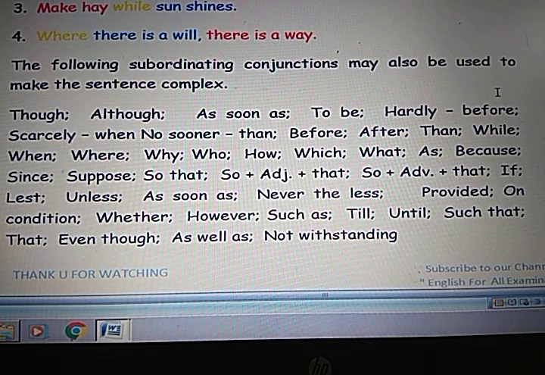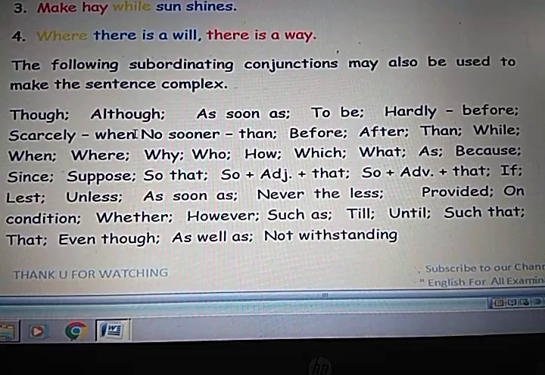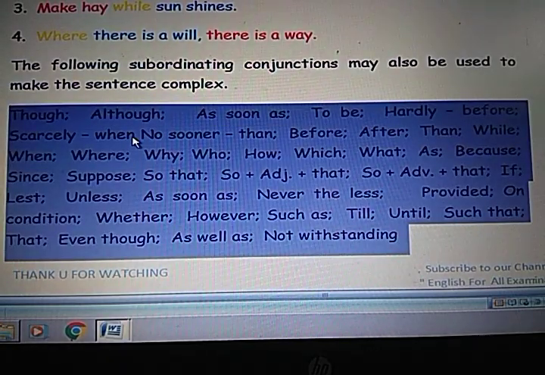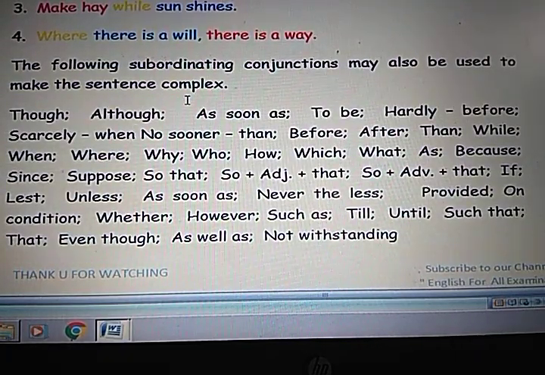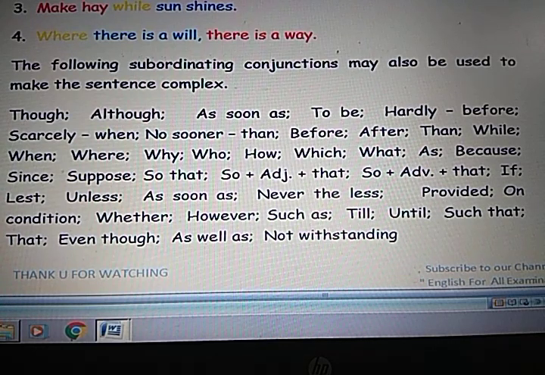You see, with one clause you get hardly, with the second clause you get before. In the same way, scarcely when. And next, no sooner than. No sooner goes with one clause and than is added to another clause.